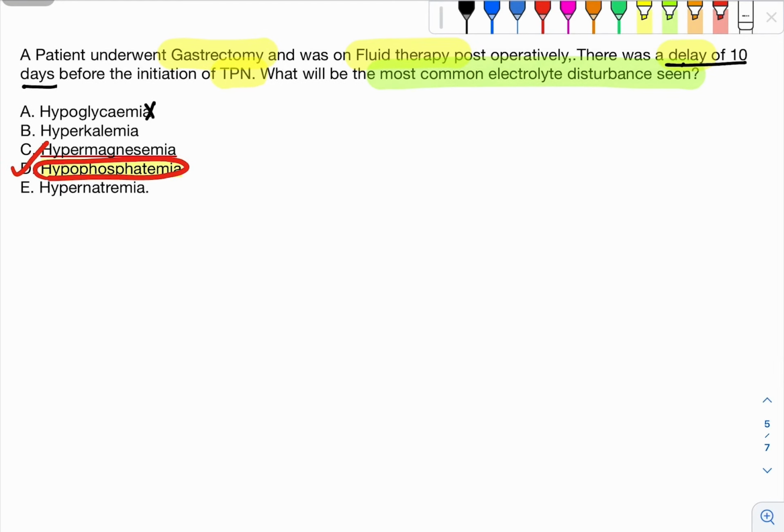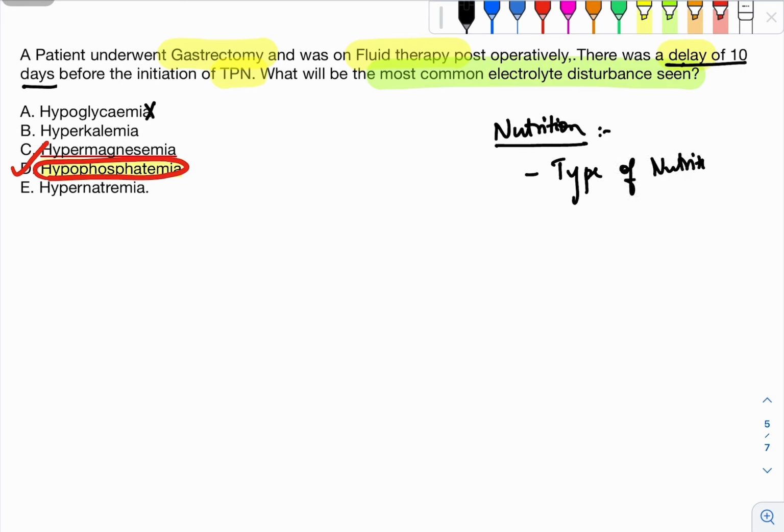Good morning to all. Today we are going to discuss a very important module from the topic of nutrition. Basically, from nutrition you will be getting two types of questions. The first is that they will give you a patient with some nutritionally deprived state, and what type of nutrition will you take for this patient, like whether you will go for a PEG, whether you'll go for a central line, whether you go for parenteral nutrition or enteral nutrition. Okay, so that is the type of nutrition.